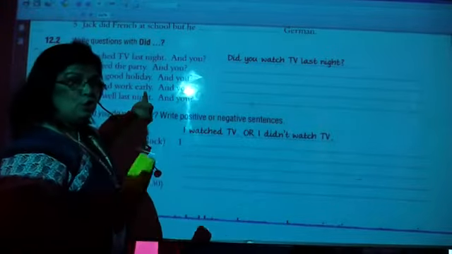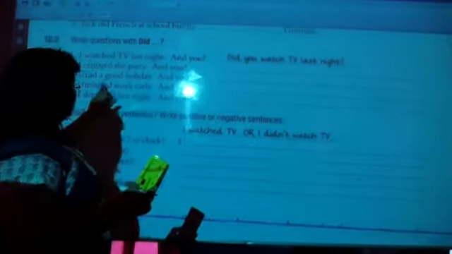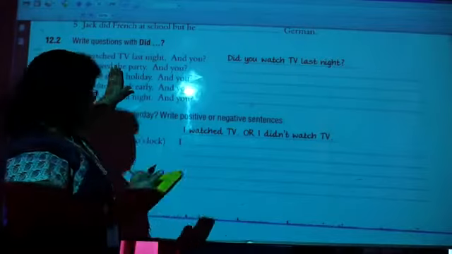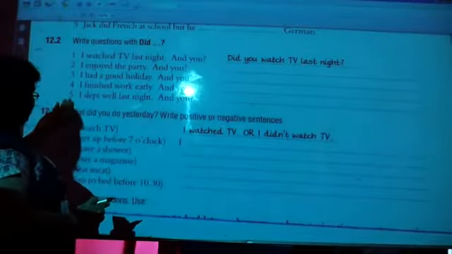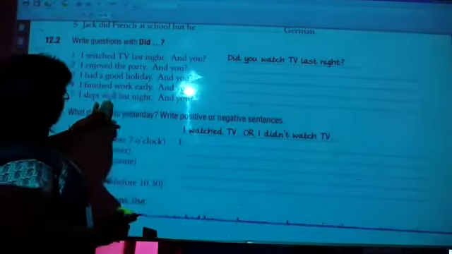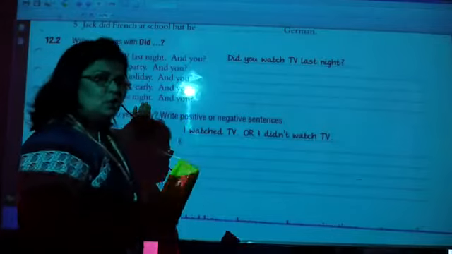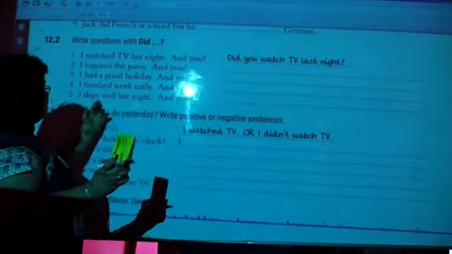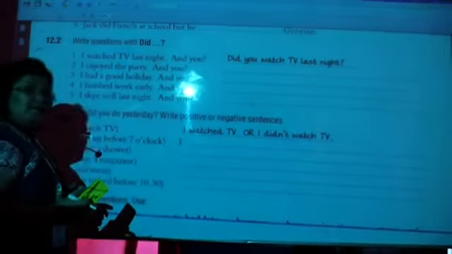I finished work early. Did you finish? First form, work early. Fifth, I slept well last night. Did you sleep? S-L-E-E-P, because the second form is slept. The first form will be sleep.